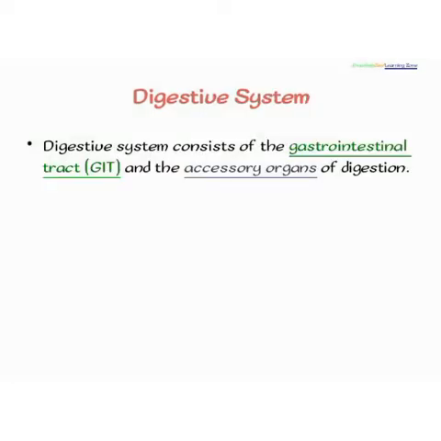Now the digestive system, on the other hand, consists of the gastrointestinal tract, that's the GIT, and all the accessory organs of digestion. Don't forget that I said that a system is a combination of organs, so all the accessory organs, and it involves 4 processes. The first one is ingestion, where the food is taken into the body, and the second is digestion. It goes through the breaking down process. Don't forget the 3 words: breaking down, absorption, and then assimilation.